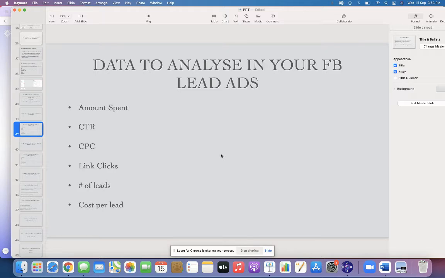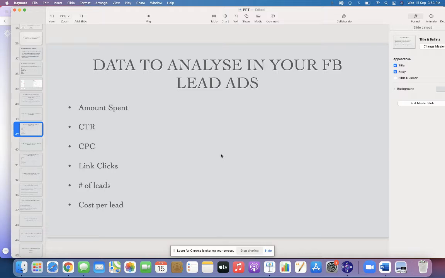And the fourth point will be the link clicks. So it will be how many total link clicks have happened. Maybe if you're running it for 1 week and the amount spent is 5,000, how many link clicks have happened? Either it is like 10,000 or 15,000. For each campaign it will totally vary. So you need to check in the reports how many link clicks have happened, right?